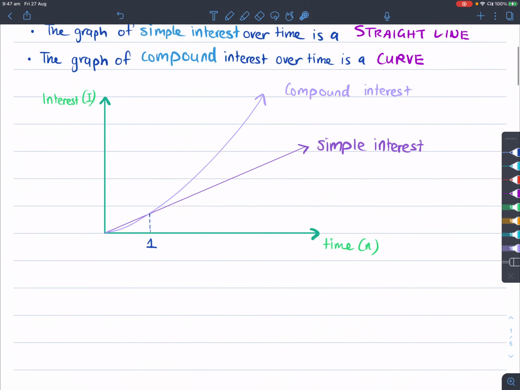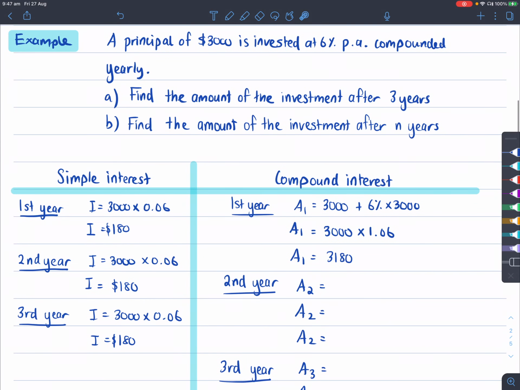Now, let's take a look at an example to see what the difference is. A principal of $3,000 is invested at 6% per annum yearly. So this is using compound interest. Find the amount of interest after 3 years and also find the amount after n years. Let's first not calculate compound interest. Let's do this using simple interest and see what happens after every single year. If we're looking at a duration of 3 years, first, second, and third year, let's have a look at what happens in each year.